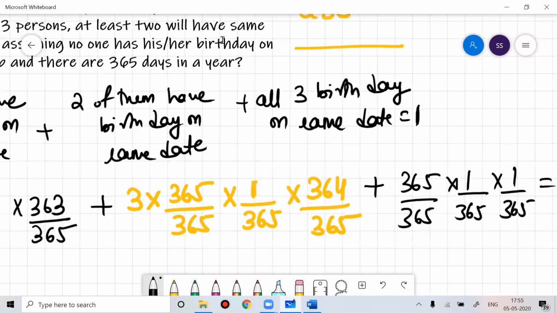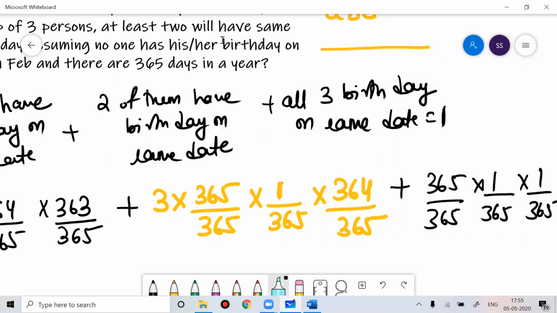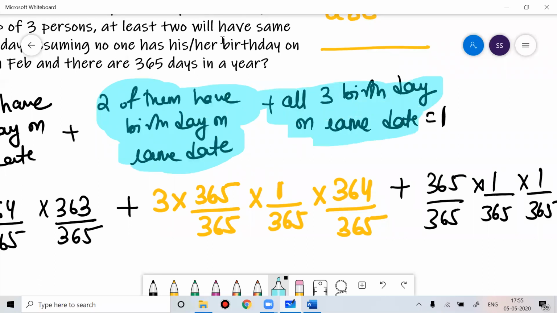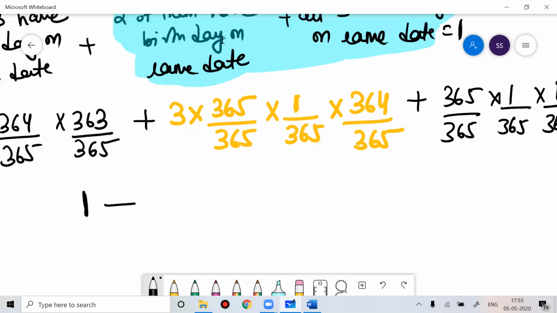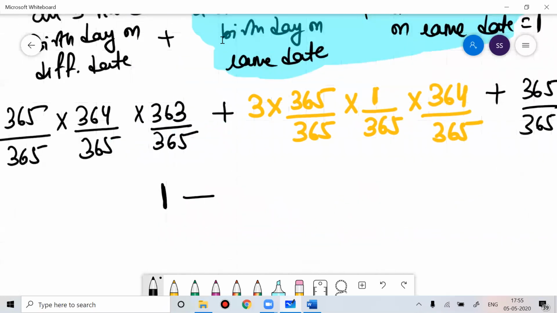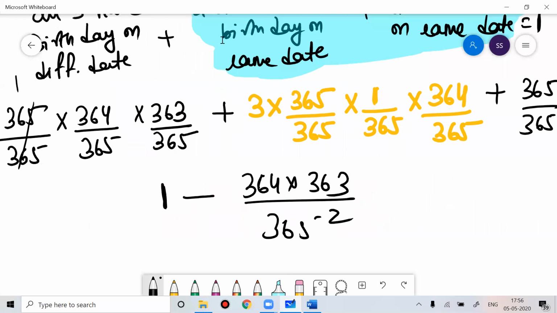So they are asking you this, that at least two of them have birthday on the same date. So can I say this is nothing but 1 minus the probability that none of them have birthday on the same date. This is 1 only. So 1 minus 364 into 363 divided by 365 square. So that is your answer.